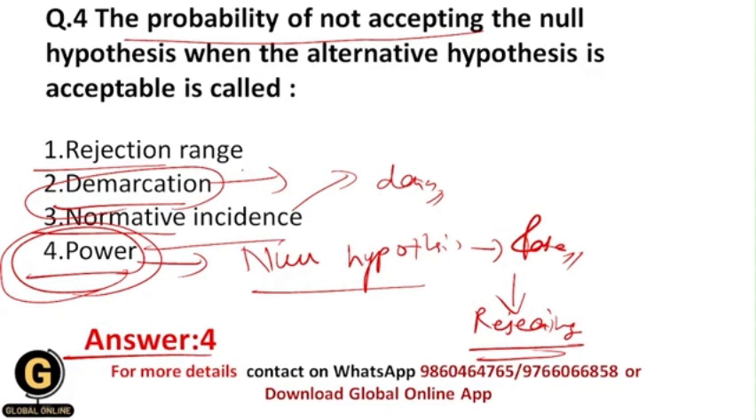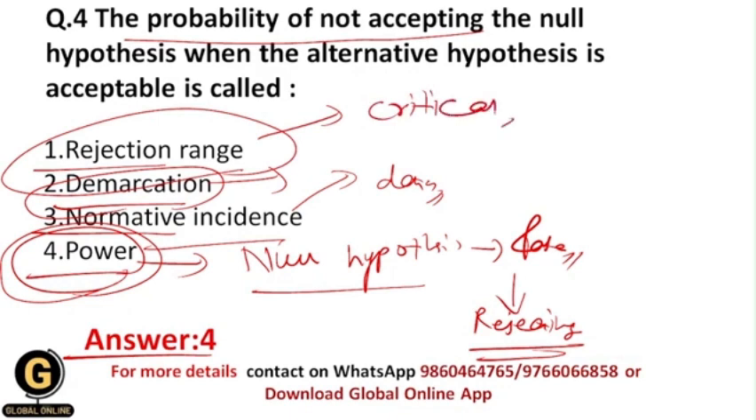Okay, and what is rejection range? Rejection range is also called as the critical range. Okay, and this is the region, a set of values for the test statistic for which the null hypothesis is rejected. Okay, so it includes the values, and for these values basically we are going to reject the null hypothesis. But for this question your correct answer should be 4, that is power.